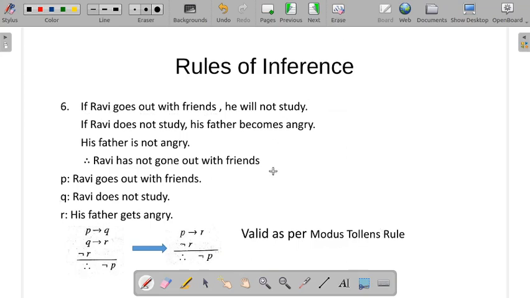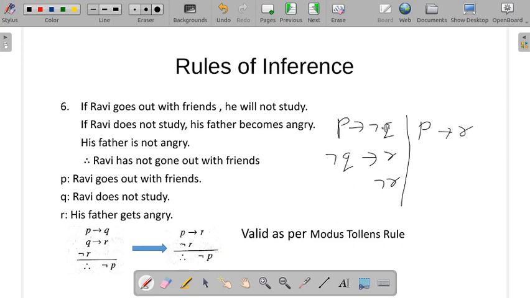Now observe here, we have P conditional negation Q. We have taken negation Q for those who get confused, negation Q conditional R. Okay, so negation R. What happens here? We can apply the rule of syllogism. This becomes P conditional R.